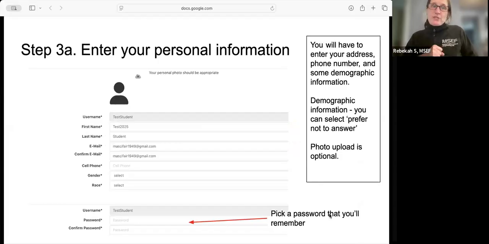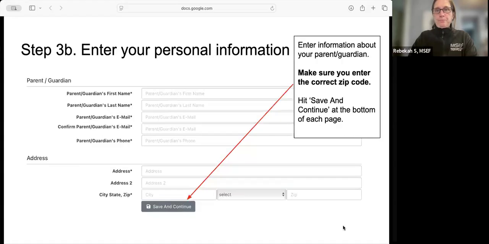Enter your personal information. We do ask for a cell phone number in case there's a need to get in touch with you and emails aren't working. We also do ask for demographic information like gender and race. On both of those, you do have the option to say prefer not to answer. The photo upload is optional. And again, remember, pick a password that's case sensitive. So if you use upper or lowercase, remember, and you want to make sure you pick one that you'll remember.